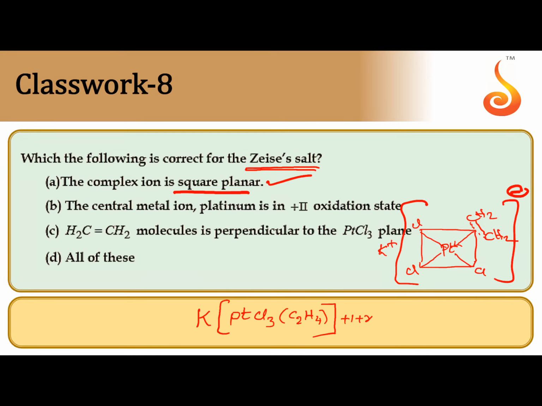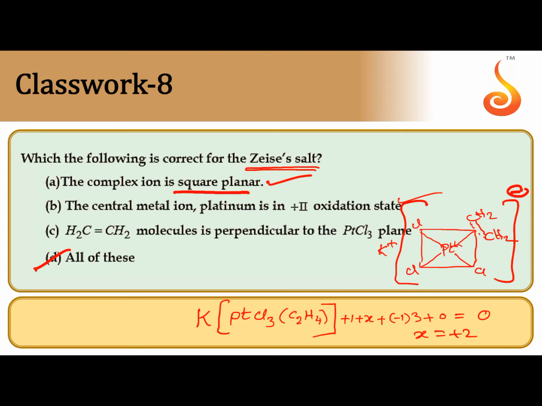For platinum we don't know, let it be X, plus for each chlorine -1, and such chlorines 3 are there, plus 0 because ethylene is a neutral ligand. The sum is 0, so you will get X as +2. The second statement is also correct. When 2 options are correct and the fourth option is all, you need not check the third one also. So directly you can take option D as the correct option.